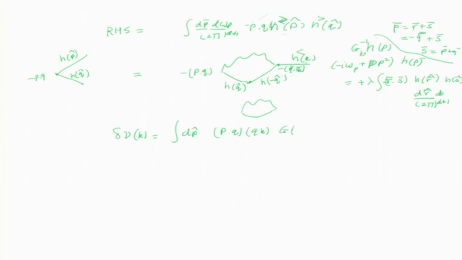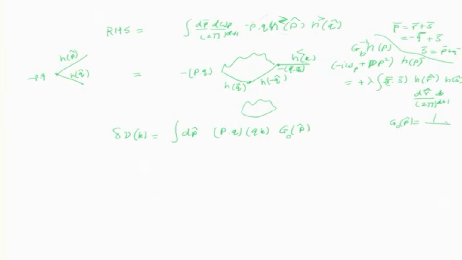And it will be G of p 4-vector, where G is what? G naught. Kardar, Parisi and Zhang are not using a self-consistent procedure, they are using the original G naught. So G naught of p will be 1 divided by, so this is the inverse, minus i omega p plus nu p squared.